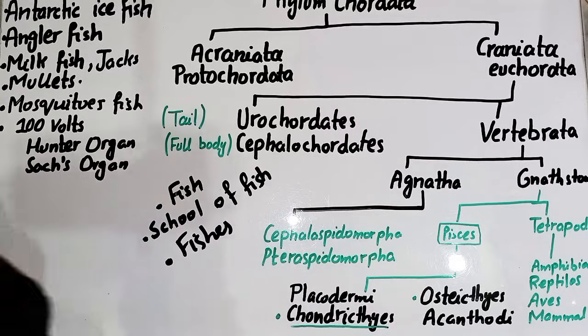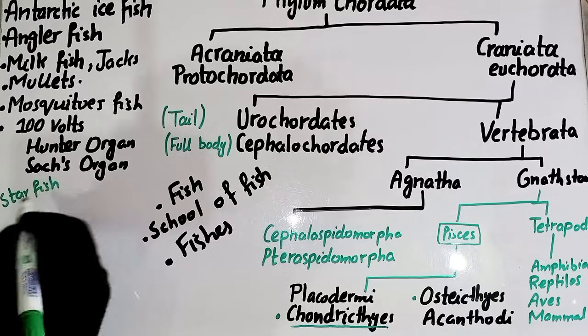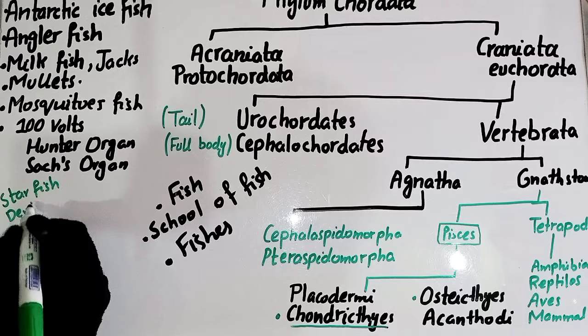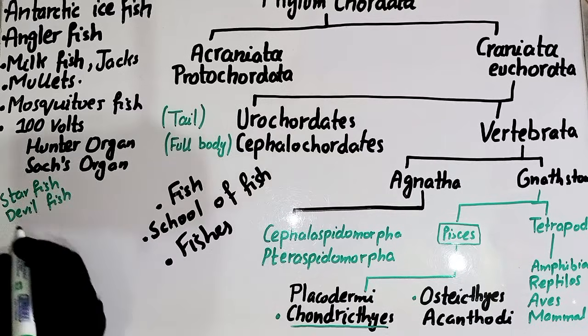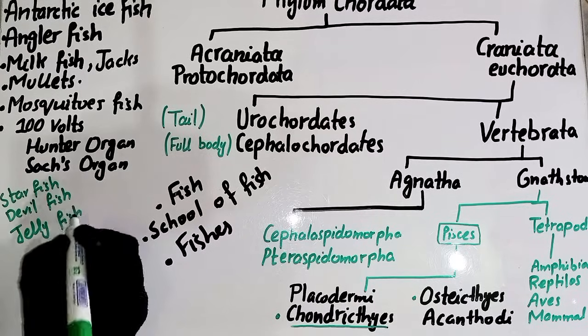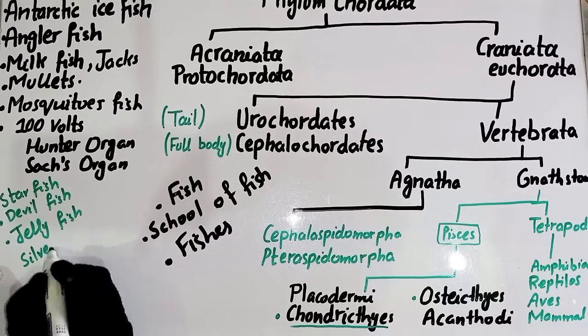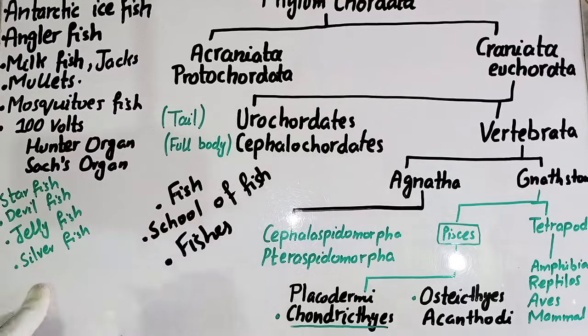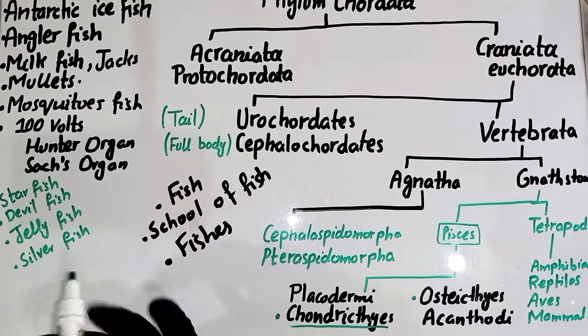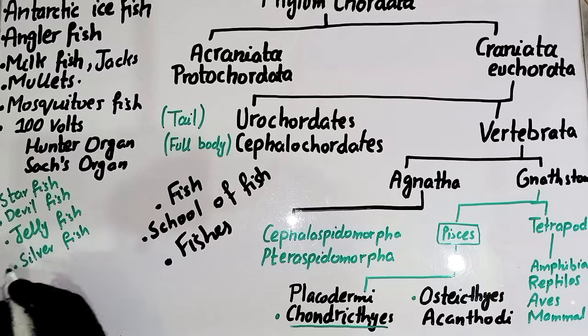The third name is the jellyfish. Okay, listen guys, you have to write it. The first name is the starfish, the second name is the devilfish. Starfish belongs to echinoderms, devilfish belongs to molluscs, jellyfish belongs to cnidarians. It is a cnidaria. Next one is the silverfish. The silverfish belongs to the phylum Arthropoda. When I first studied the superclass Pisces, I was very confused by all these organisms.